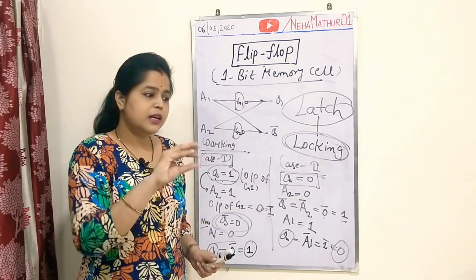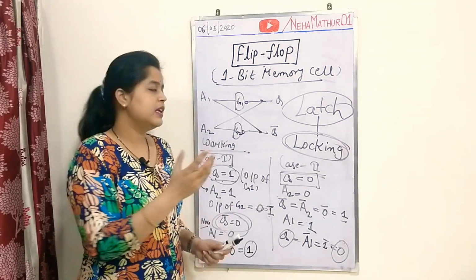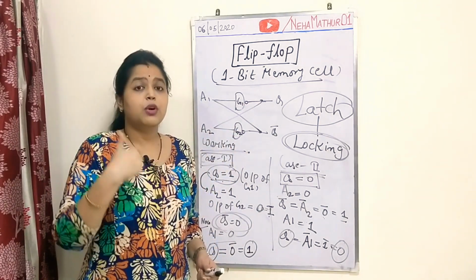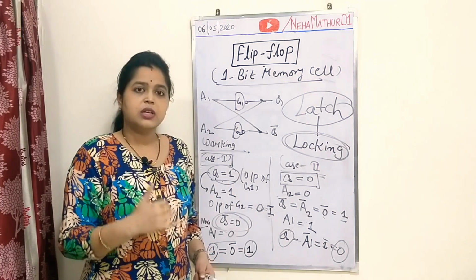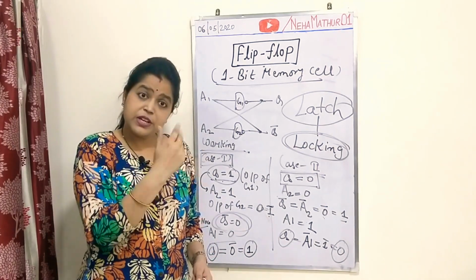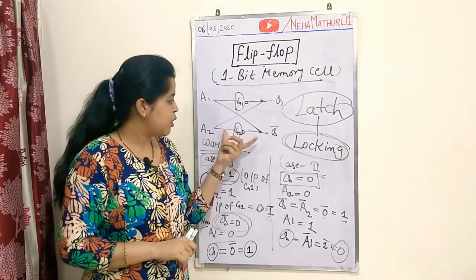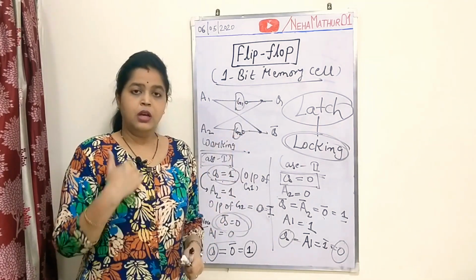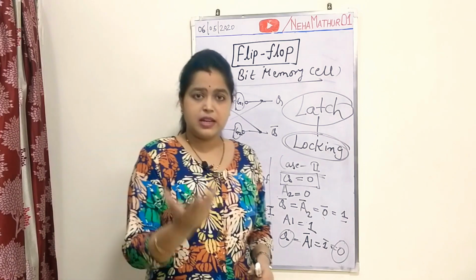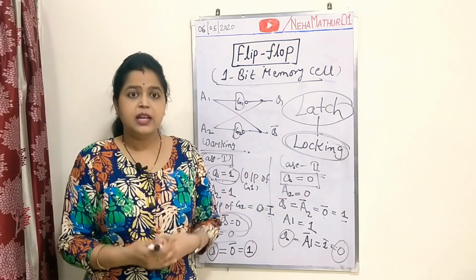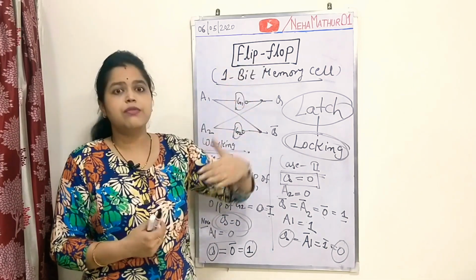So there is a modified circuit with which you can overcome all the issues coming from this small circuit. The modified circuit is explained in the form of types of flip-flops.